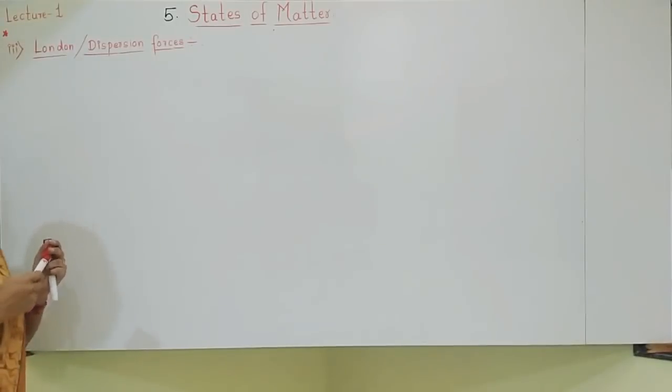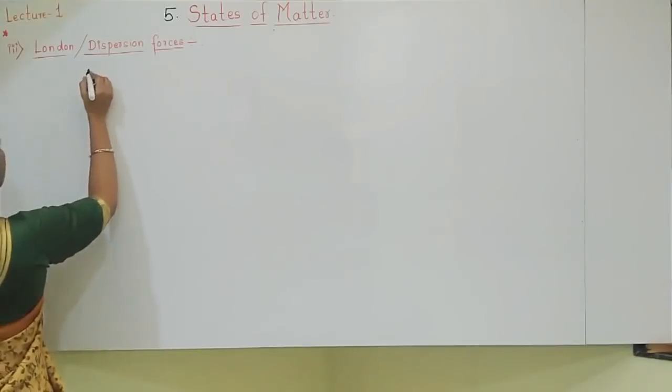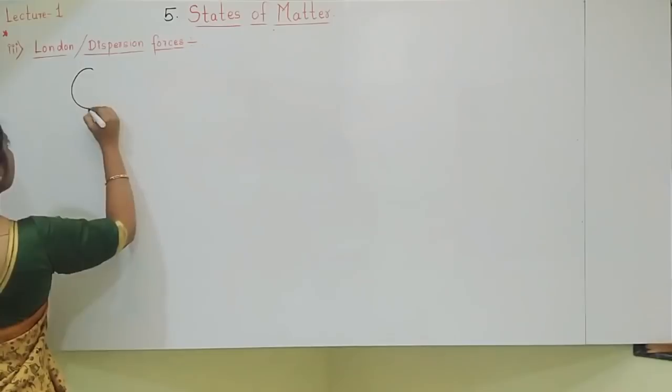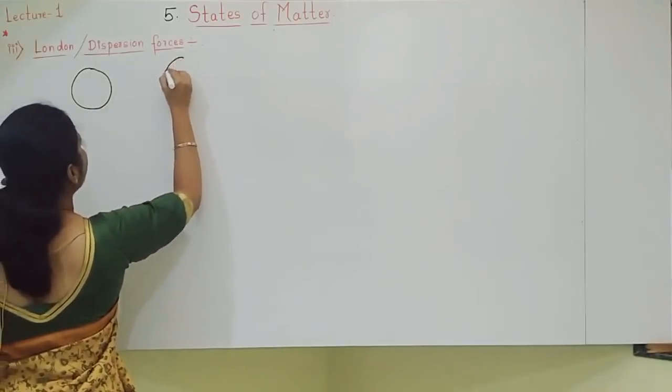First understand properly. London or dispersion forces means what happens here. Here two molecules will be there. I am drawing two molecules. Guess which type of molecules I am drawing.